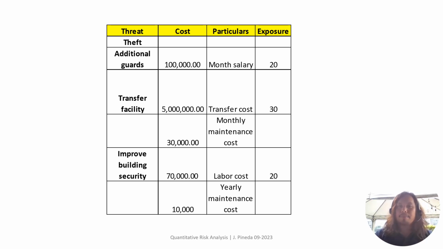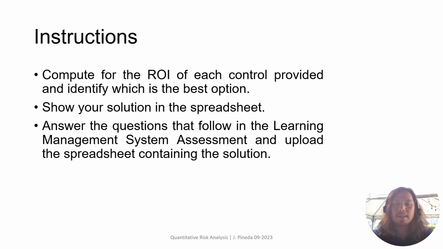I'll provide the instructions in the next slide. So instructions, you compute for the ROI of each control provided and identify which is the best option. You have to show your solution in the spreadsheet. You can use formulas if you want, just to automate some of the computation.